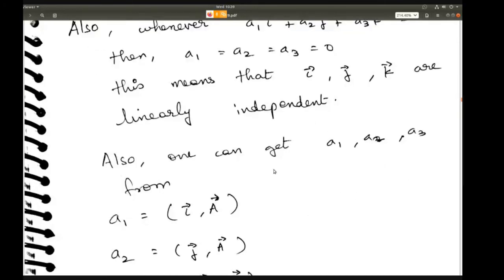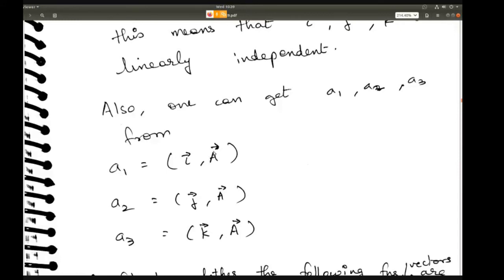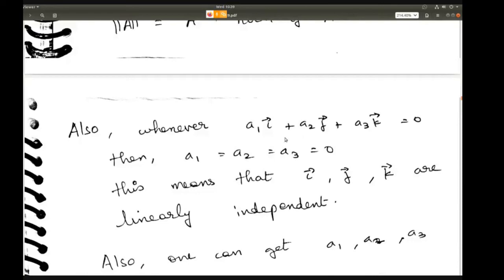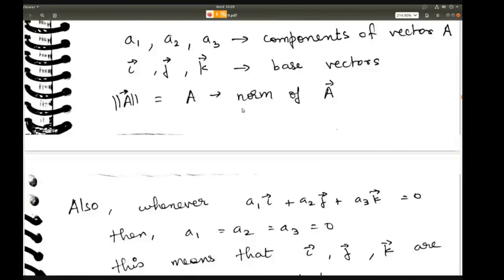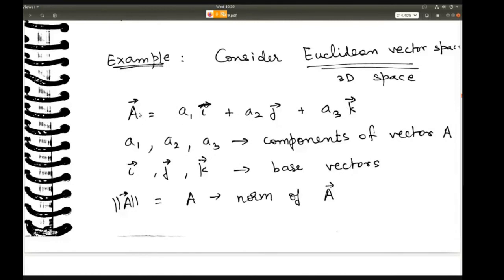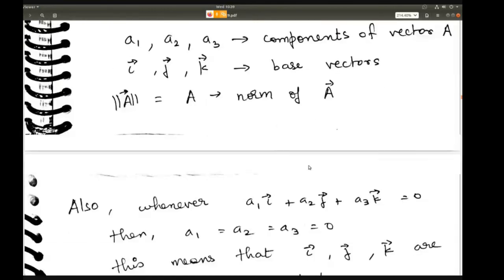Okay, we'll look at an example now so you'll understand it better. And obviously you can get a1, a2, a3 by doing the scalar product. You can get a1 by doing a scalar product of i and a. a2 you can get by doing a scalar product of j and a, right? And a3 you can get by doing a scalar product of k and a.